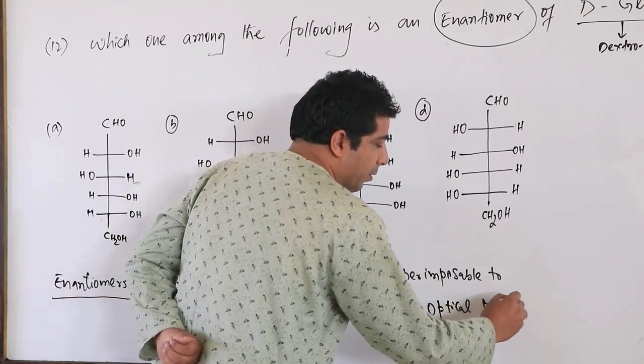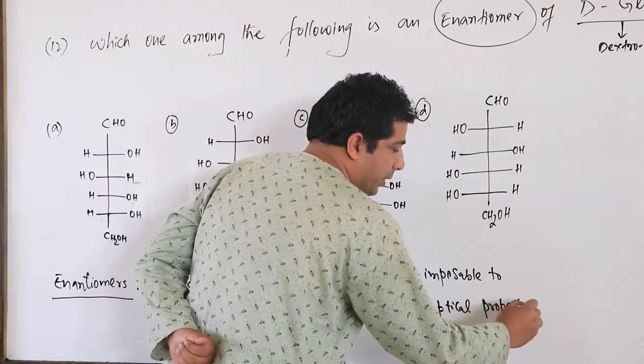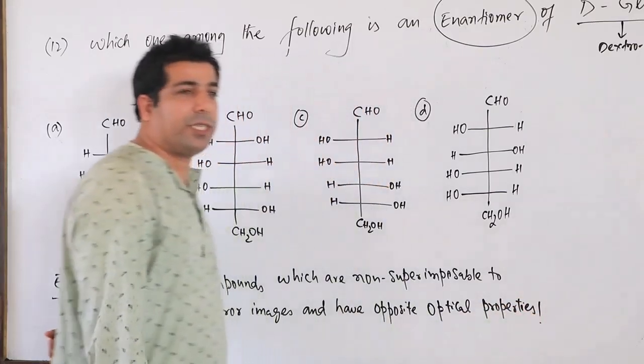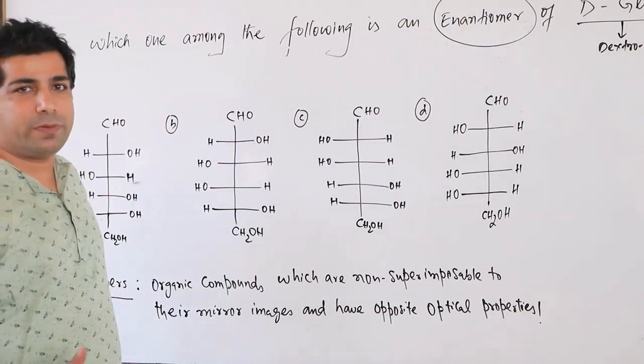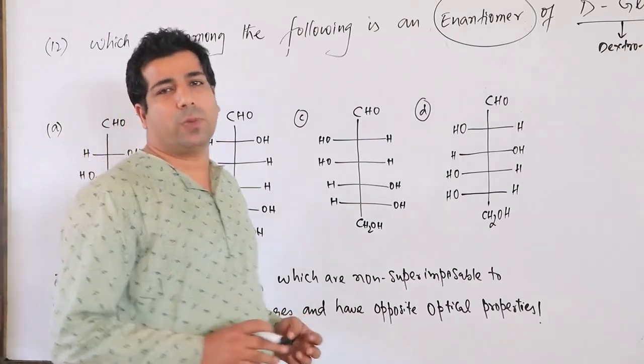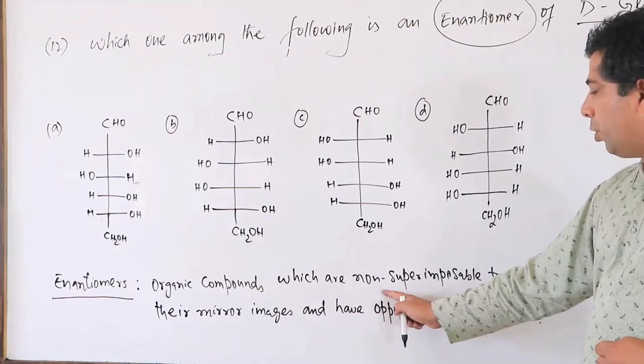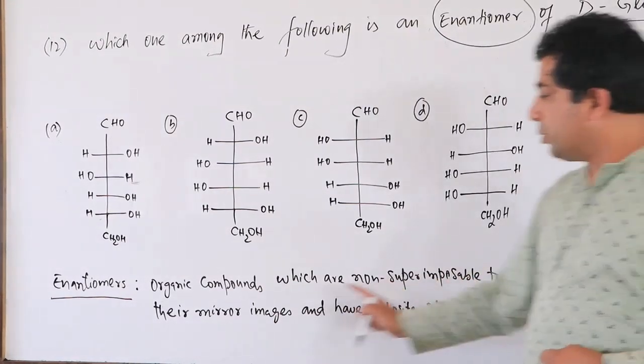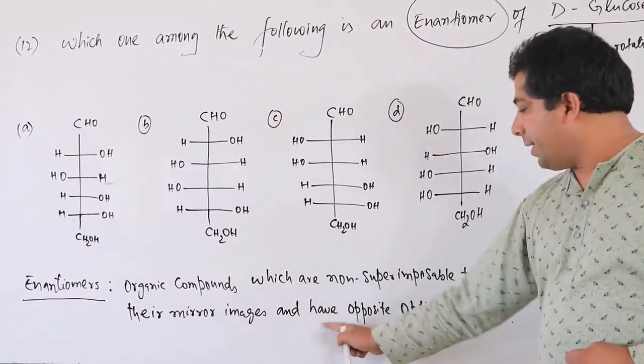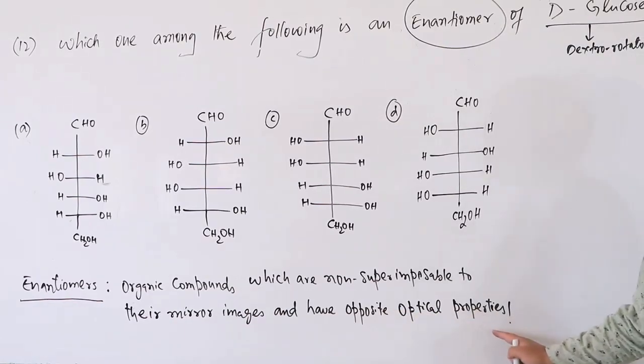That means one will rotate the light in a clockwise direction and the other enantiomer will rotate the light in an anti-clockwise direction.